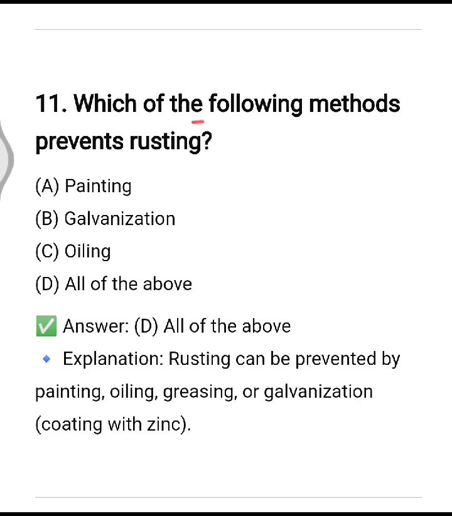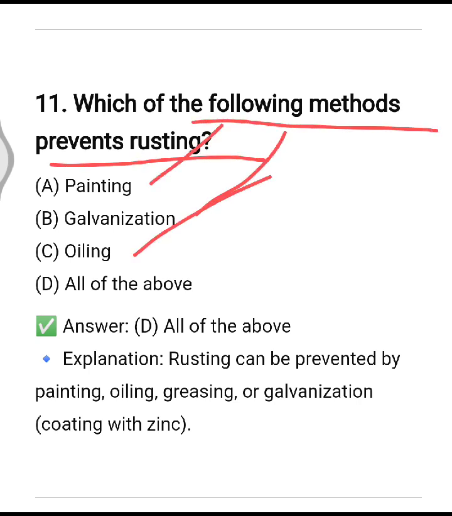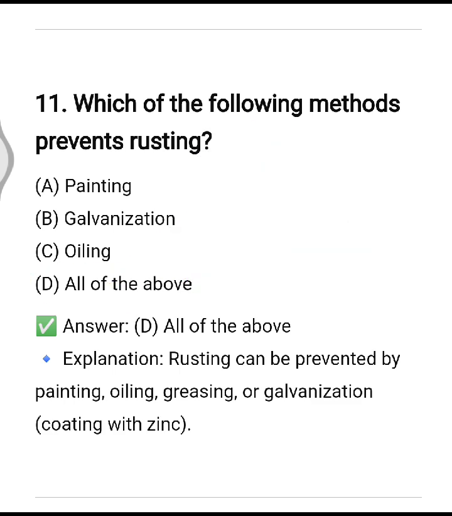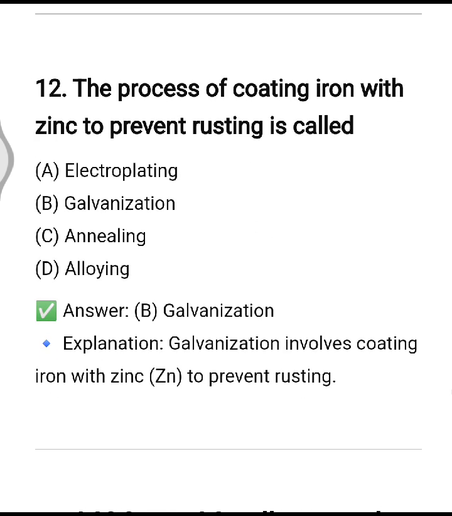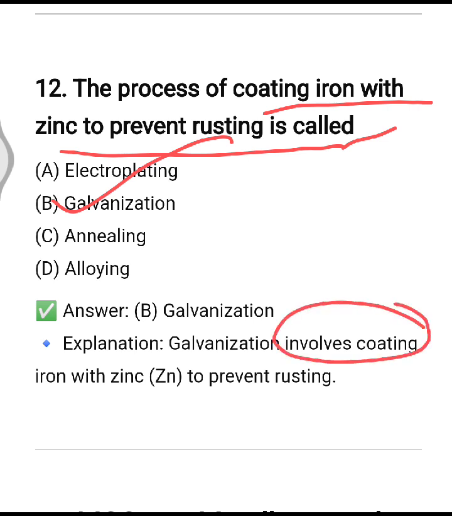Next is, which of the following methods prevent rusting? So painting, galvanization, oiling, all of the above. Option number D is correct one. The process of coating iron with zinc to prevent rusting is called galvanization. Galvanization is a process which involves coating of iron with zinc metal to prevent rusting.